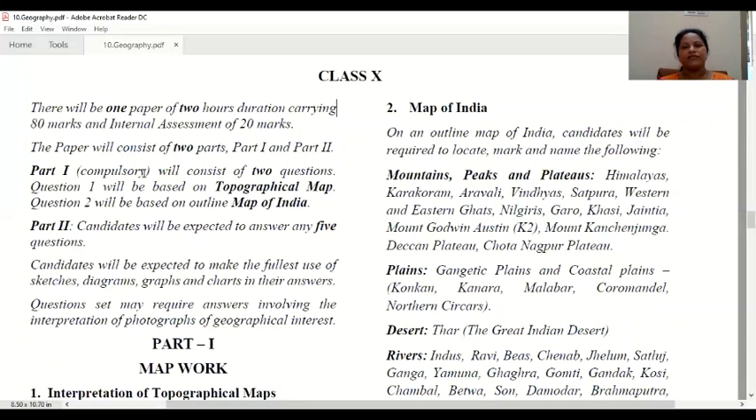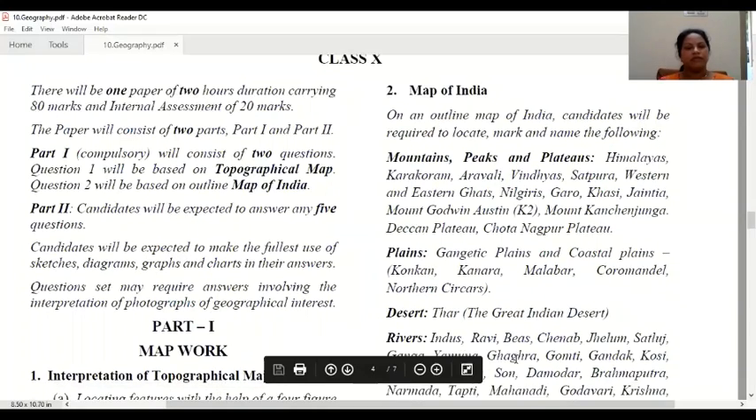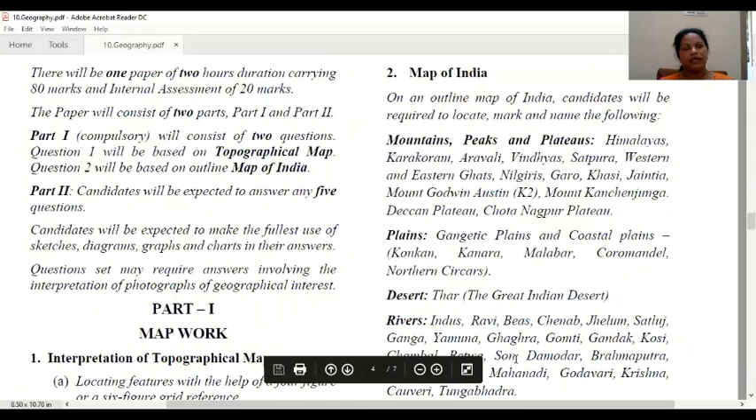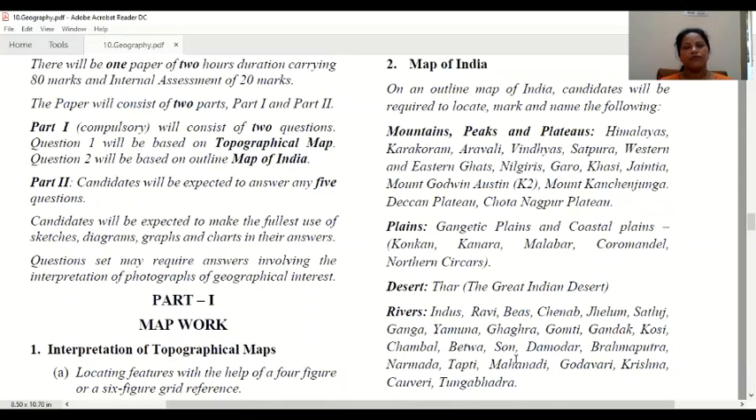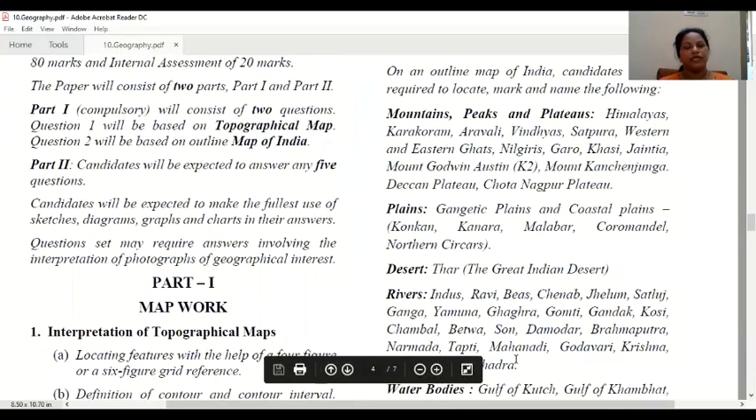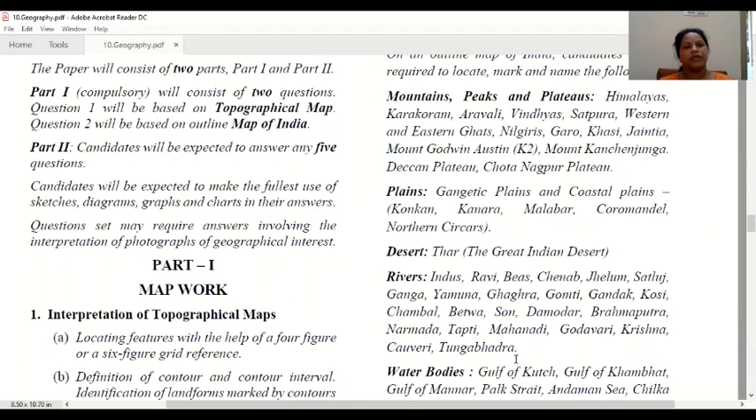Candidates will be expected to make the fullest use of sketches, diagrams, graphs, and charts in their answers. So you are supposed to use all these things, whatever is needed to answer the questions, in your answer sheets. Question sets may require answers involving the interpretation of photographs of geographical interest. So there will be images and pictures, and interpreting any type of photograph will be very important for you to score marks.